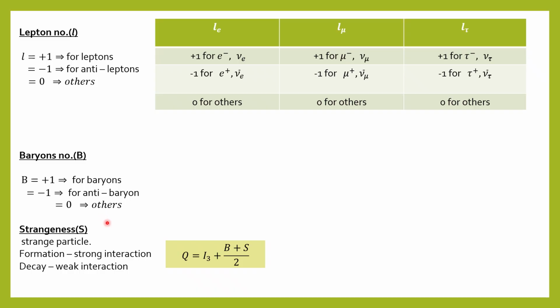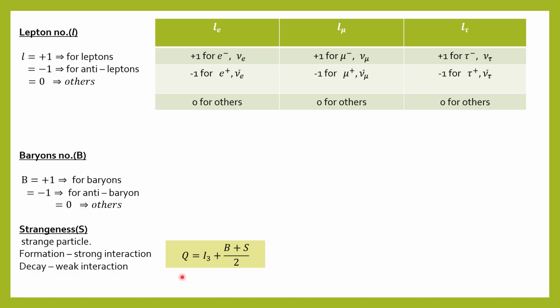What is strangeness? Like we can have so many strange particles in the universe. Okay, and basically the strange particle has some value and we call it strangeness. Okay, so the formation happens with the strong interaction, but the decay happens with the weak interaction.